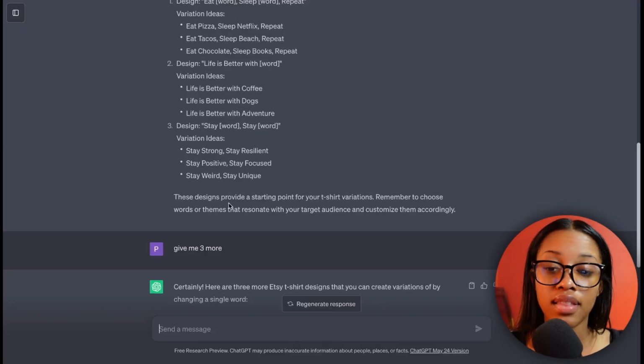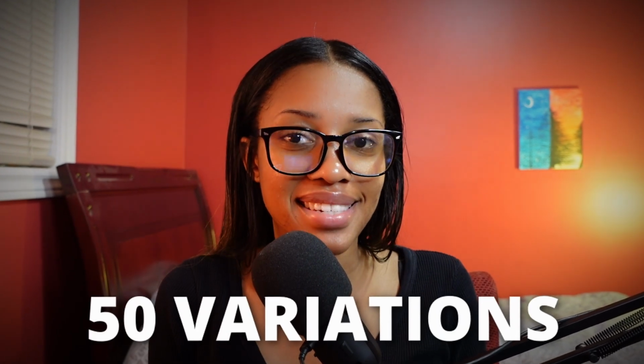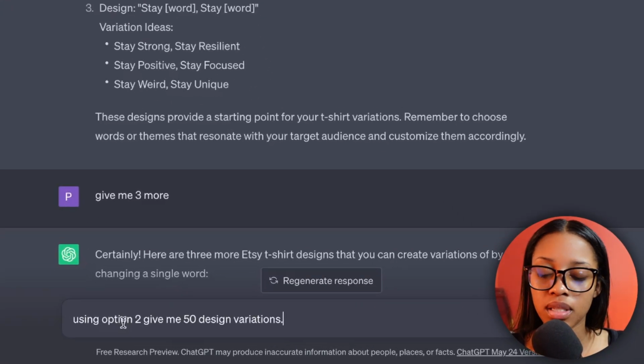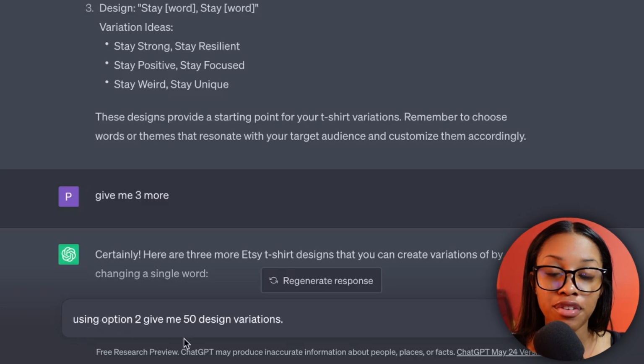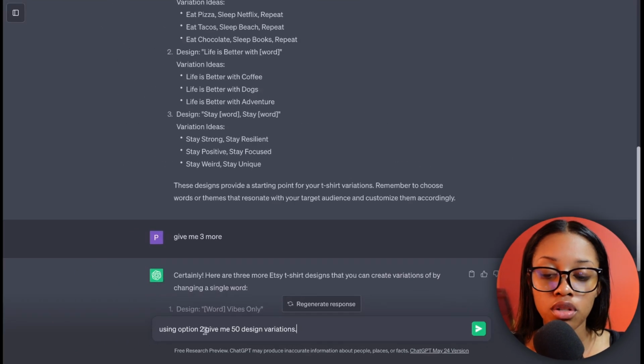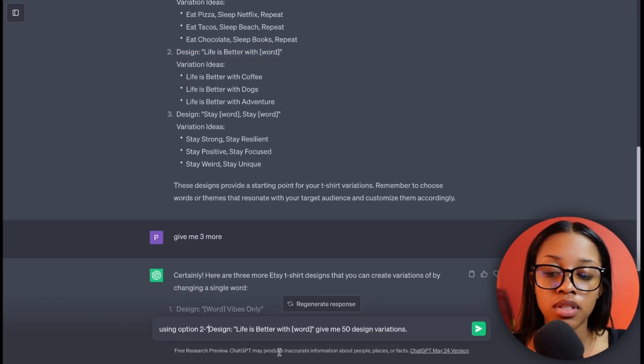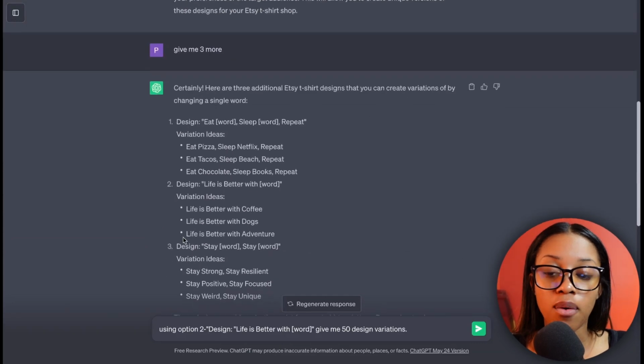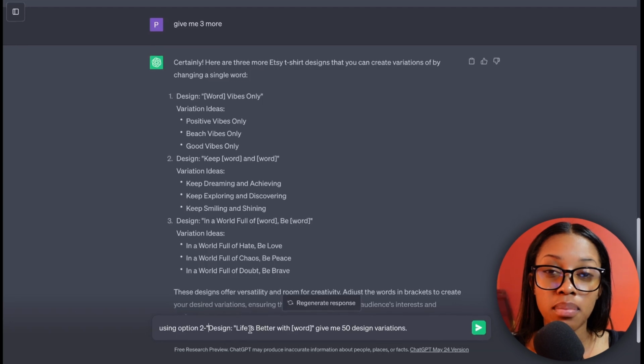So now that you have the option that you want to use, you actually need to start generating your 50 variations. Don't worry, you do not have to sit there and come up with these 50 things by yourself. All you need to do is ask ChatGPT this prompt: using option 2, give me 50 design variations. And if you want to be more specific, then you can actually copy the option and paste it into your prompt, just because in each section, as you can see, it did separate them by 1 to 3 and 1 to 3 again, so it might not know which one I'm talking about. So I added it into there to be more specific.